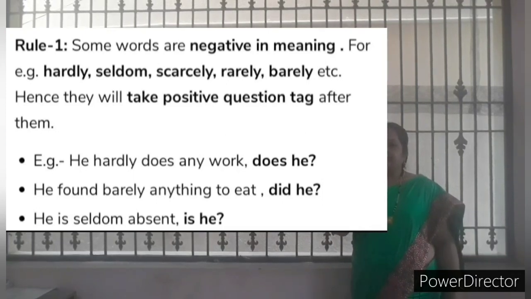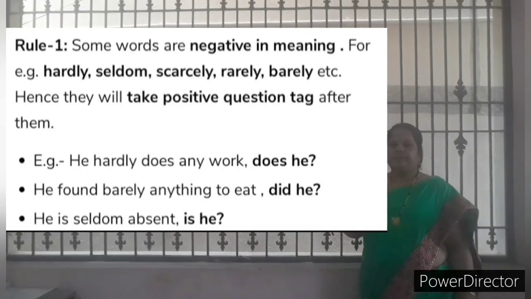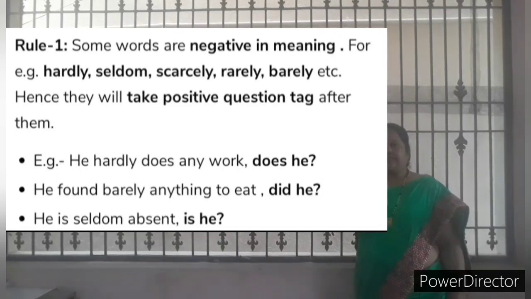Does is what is already given in the sentence, so write the auxiliary verb does plus the pronoun, the subject, he. So use does he, and put a question mark. So you write the sentence: He hardly does any work, comma, does he, question mark. In this way to write. Isn't it correct to write?